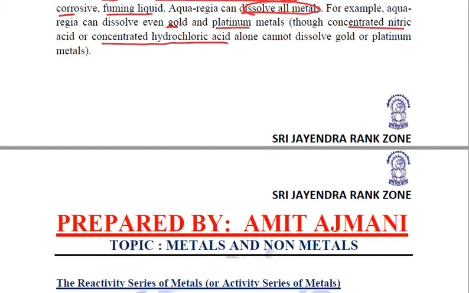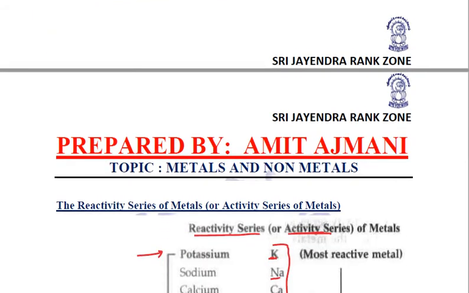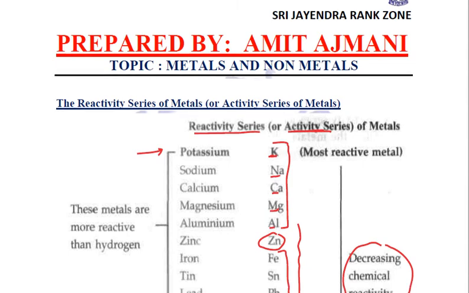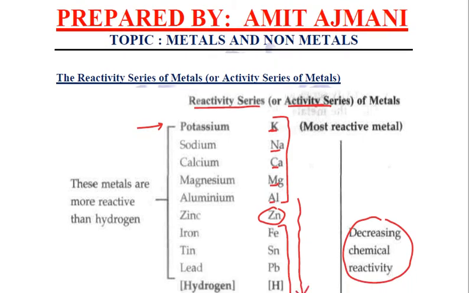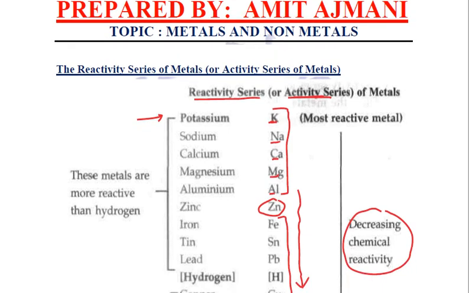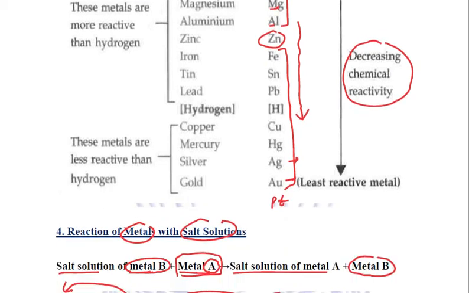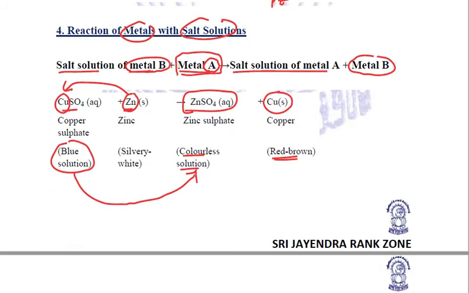We studied about aqua regia, 1:3 ratio of concentrated nitric acid and concentrated hydrochloric acid. We studied about the reactivity series of metals, right? Then reaction of metals with salt solutions, whether it is metals or non-metals, both of them, the same thing applies, that the more reactive metal or non-metal will displace the less reactive metal or non-metal from its salt solution.